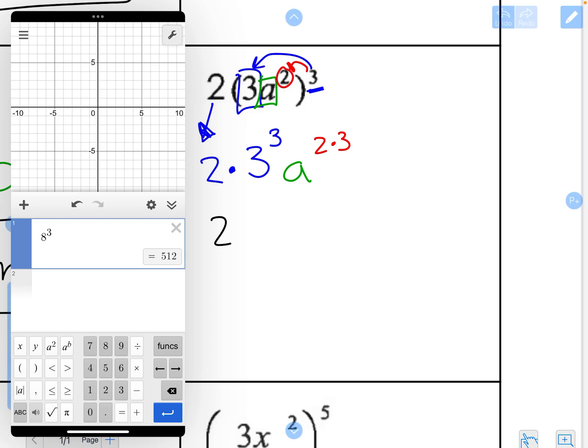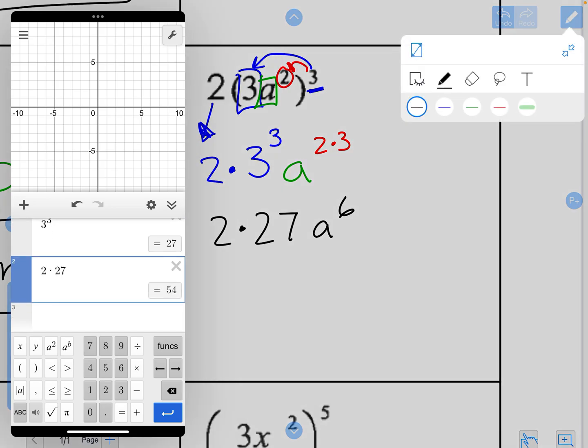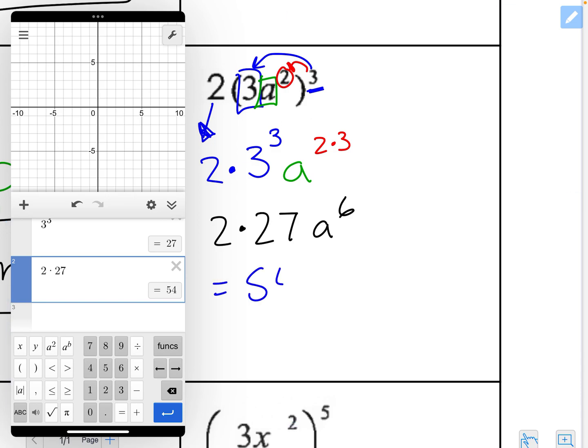So I'm still going to write the 2 and the multiply down, and now I need to do 3 to the 3rd. So I get 2 times 27, and then I'm going to get a 2 times 3 to the 6th. And so now I can do 2 times 27, which is going to be 54 a to the 6th.